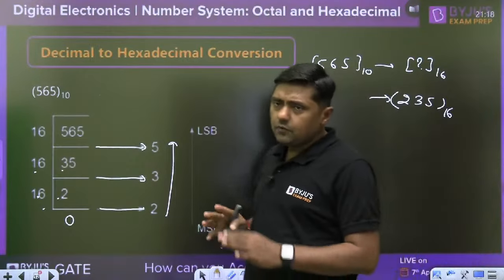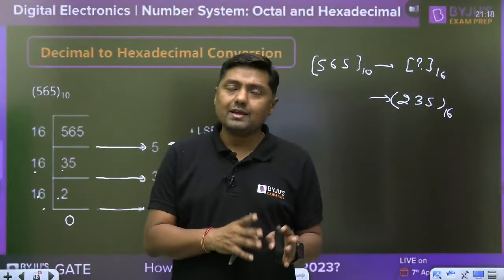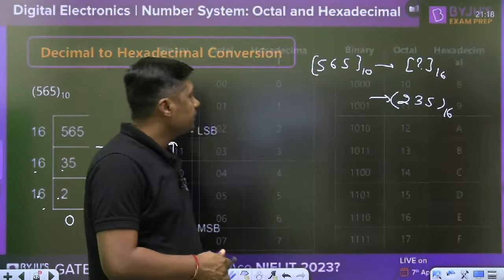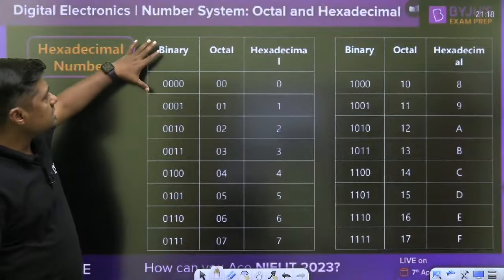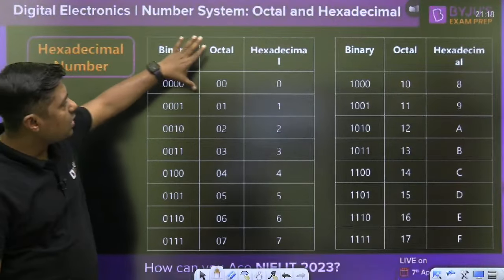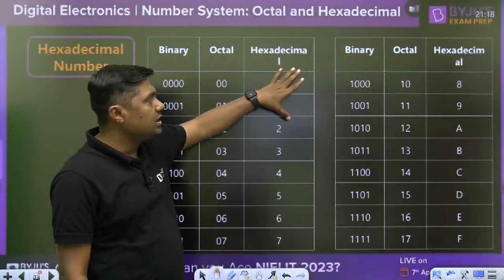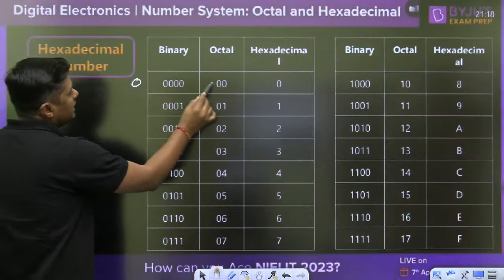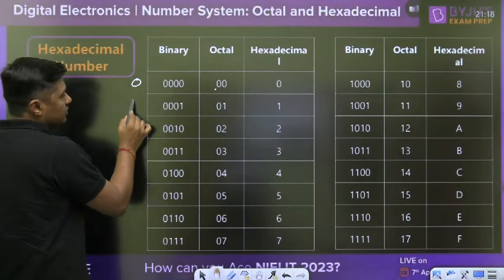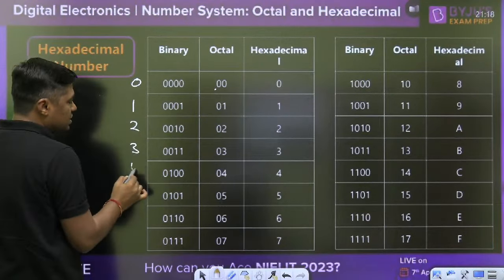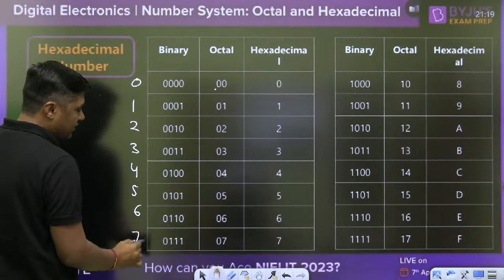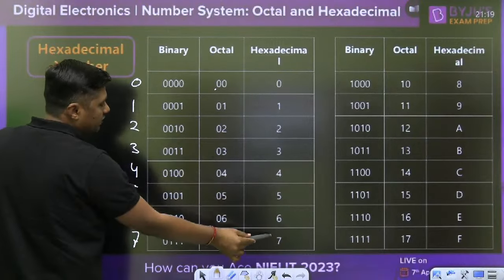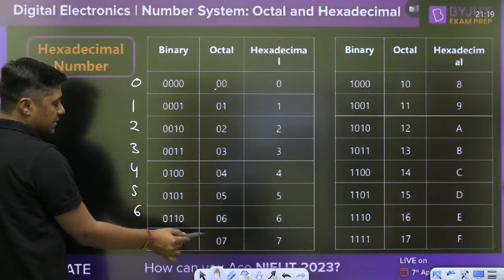So this is from decimal to hexadecimal, and hexadecimal to decimal, we can convert. Now try to understand, this is the binary number, that is the octal equivalent and this is the hexadecimal equivalent. This is 0, 0, 0, 0. In octal it is 0, in hexadecimal it is 0. Then this is 1, 2, 3, 4, 5, 6, 7. Here it will remain the same, in octal it will remain the same, and in hexadecimal it will remain the same up to 7.